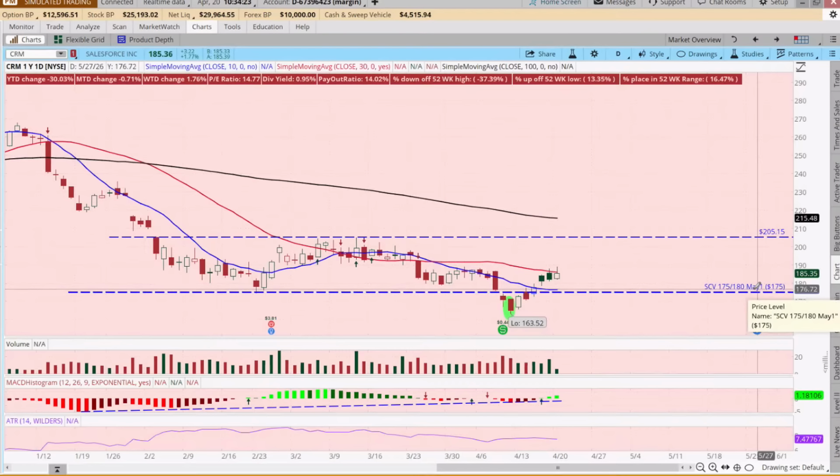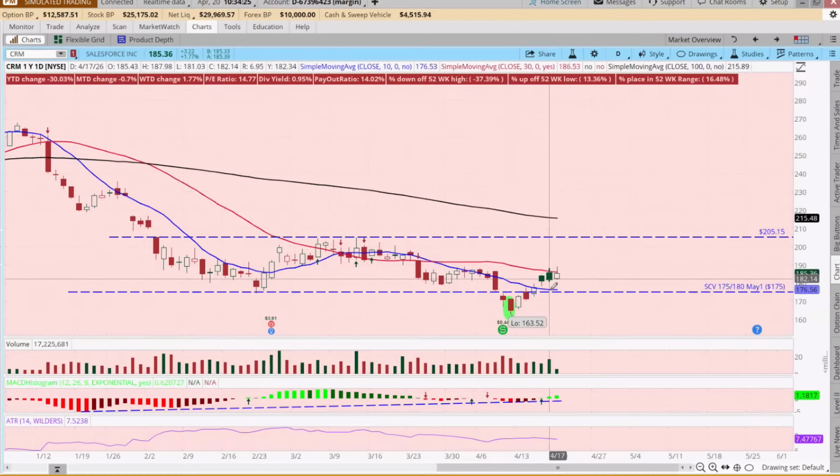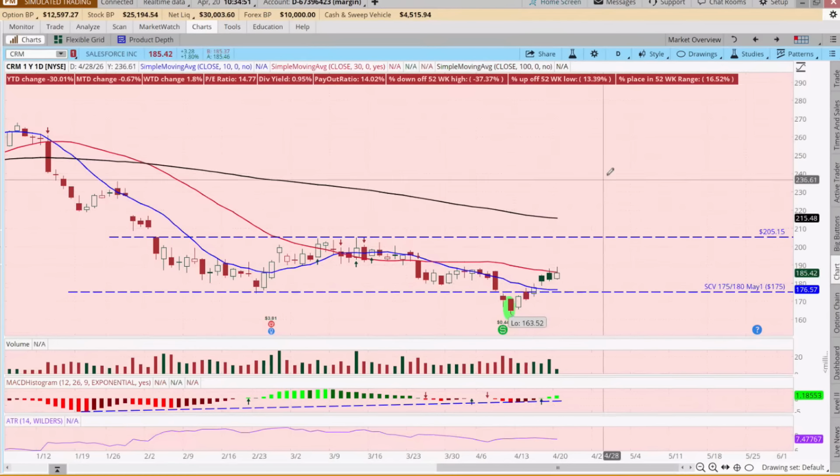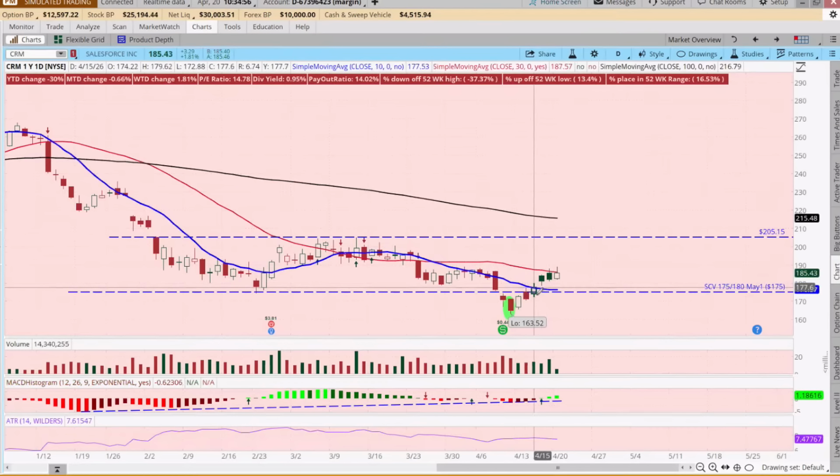And remember that when we look at CRM, because this is a short call vertical, we've sold the call saying, hey, if you want to buy this stock from us at 175, no problem, we'll sell you 100 shares of CRM at 175. Now, do we own CRM? No, we don't have a single share. So if you sell a call and you don't own the stock, you've got unlimited risk. Because what if news came out and it went up to like 250? You'd have to go out and buy it at 250 because you've agreed to sell it at 175.